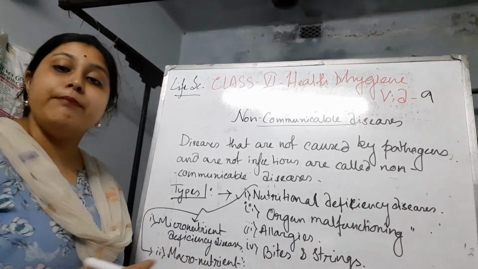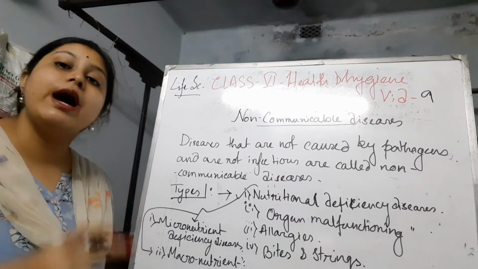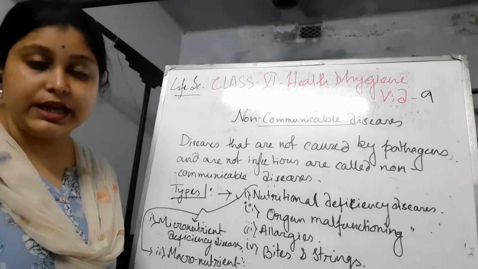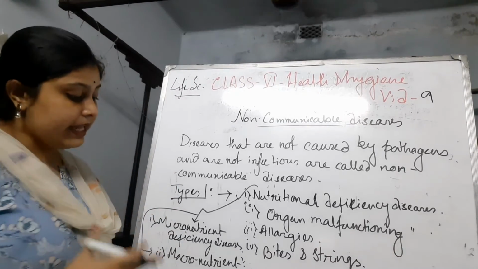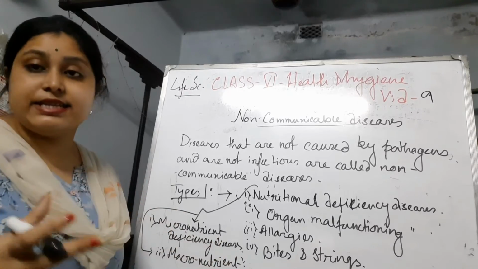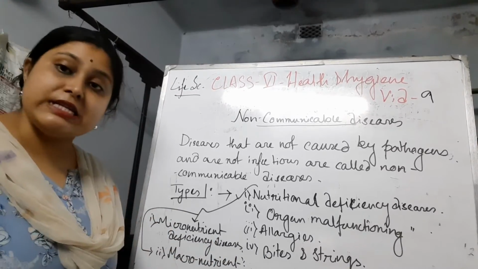So what are the macronutrients of the food? Macronutrients mainly mean carbohydrate, protein, fat and energy. If these are deficient in our diet, then the macronutrient deficiency diseases can be seen. That can be PEM, kwashiorkor, marasmus, etc.